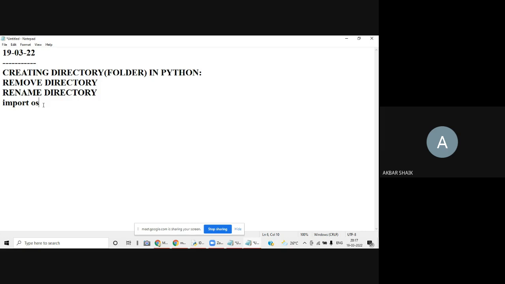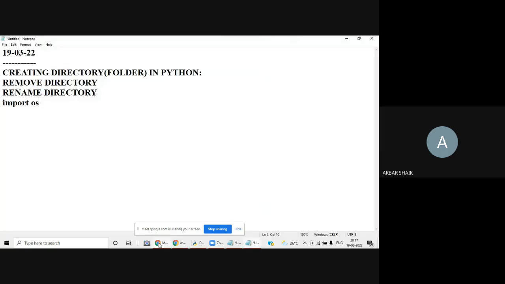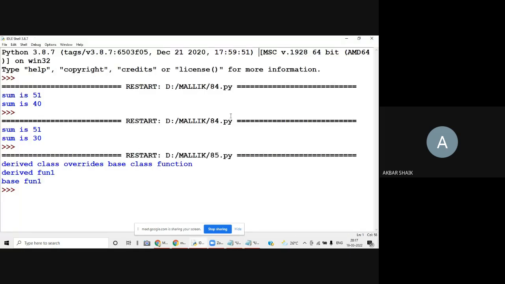Okay, so now we'll see how we are going to use this module for creating directories. I'll write a small program so that you can understand how it works.